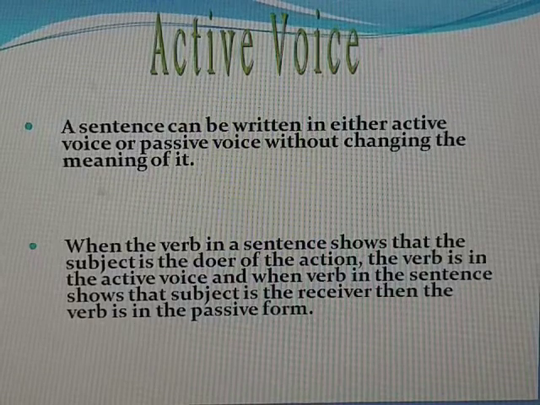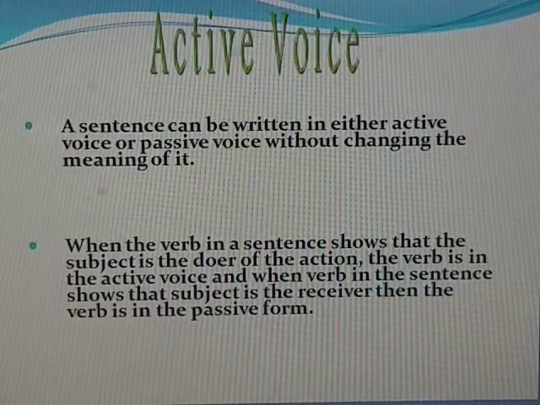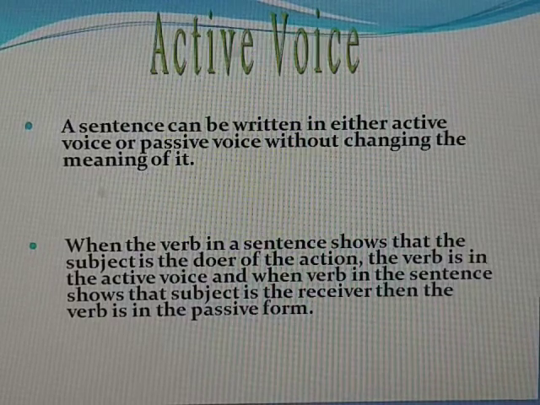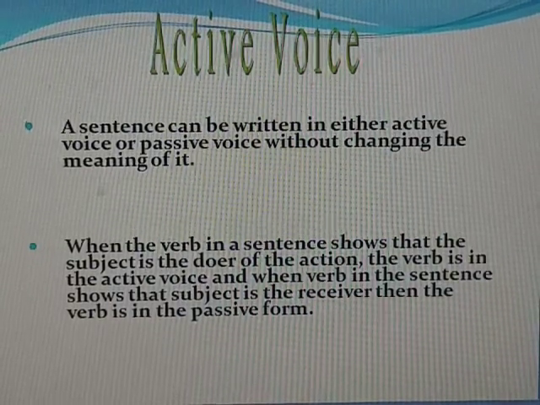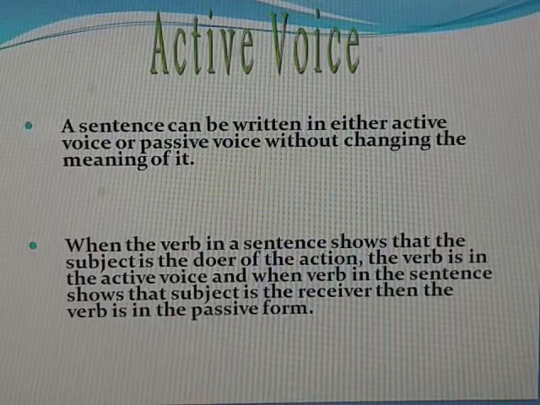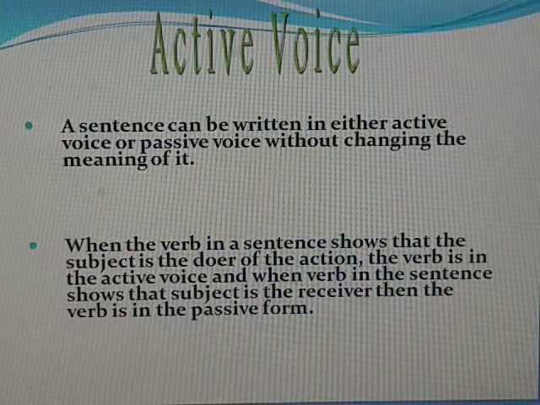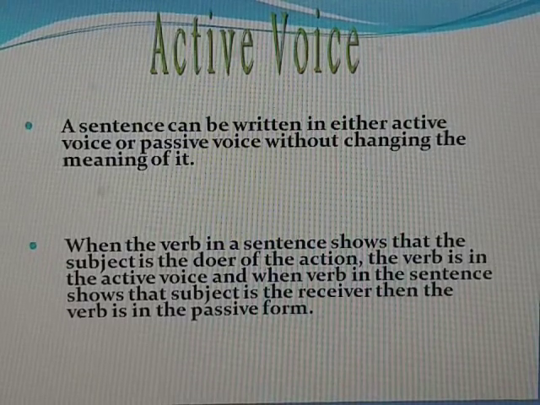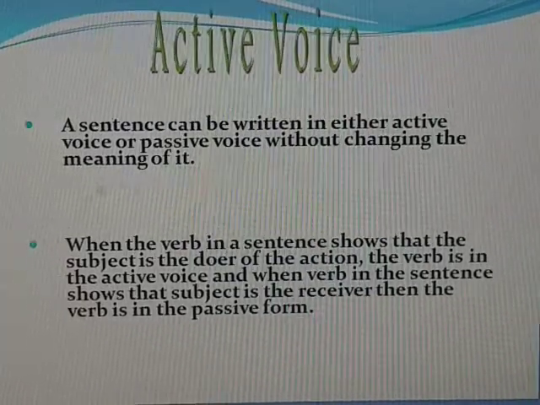There are certain rules which we have to follow to change an active sentence into the passive. When the verb in a sentence shows that subject is the doer of the action, the verb is in the active voice. And when verb in the sentence shows that subject is the receiver of the verb, then it is in the passive voice.